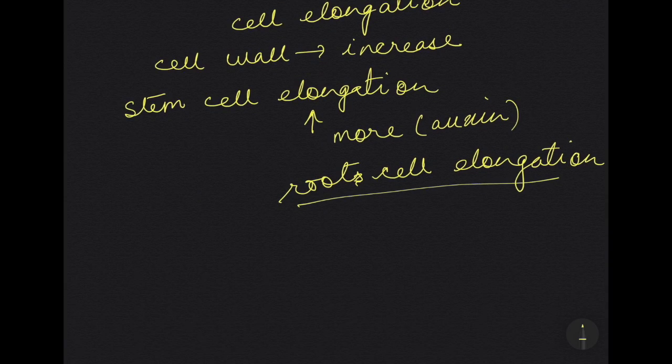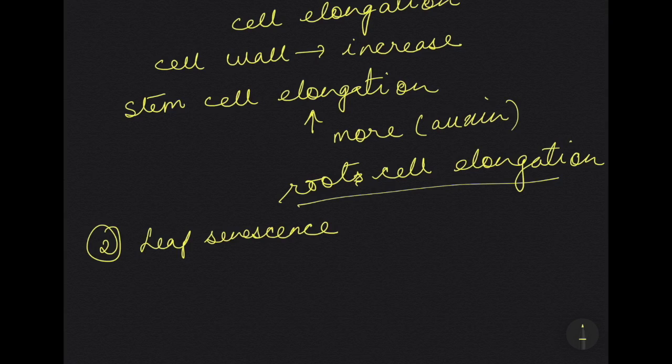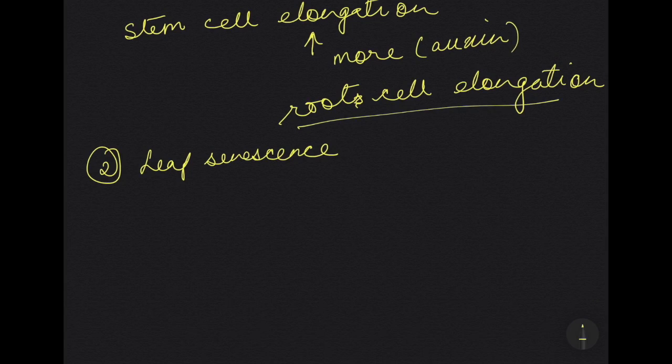Okay. Now, next function is auxin delays leaf senescence. Now, what do you mean by senescence? It means aging or falling of leaves. That is, the leaf becomes older and older, and ultimately it will lose its chlorophyll, it will wrinkle up, it will then fall off, isn't it? So auxins delay leaf senescence.